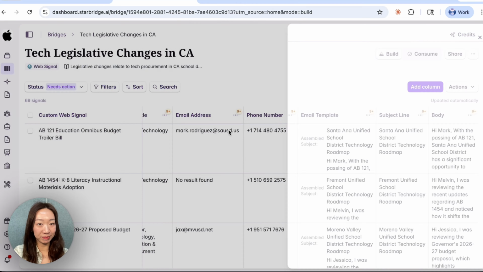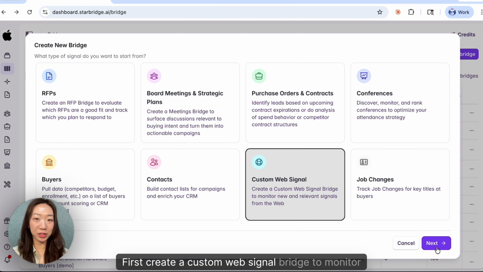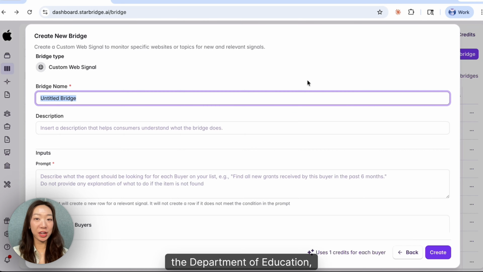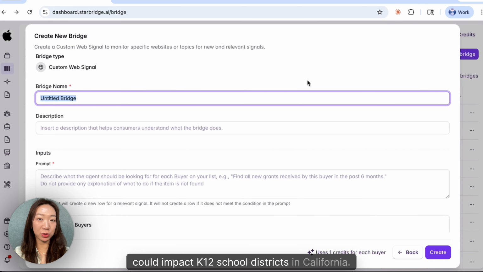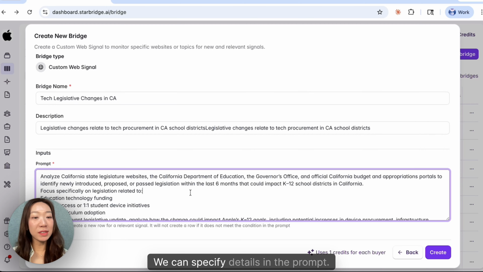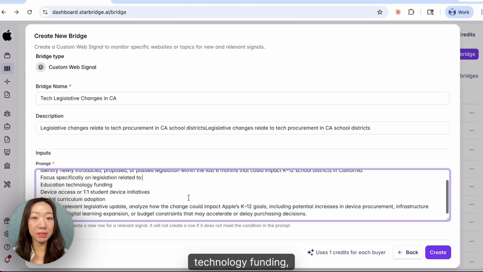Let's dive in. First, create a custom web signal bridge to monitor changes across California legislature websites, the Department of Education, and more to identify newly introduced bills that could impact K-12 school districts in California. We can specify details in the prompt. Let's focus on ones related to education technology funding, device initiatives, and digital curriculum adoption.